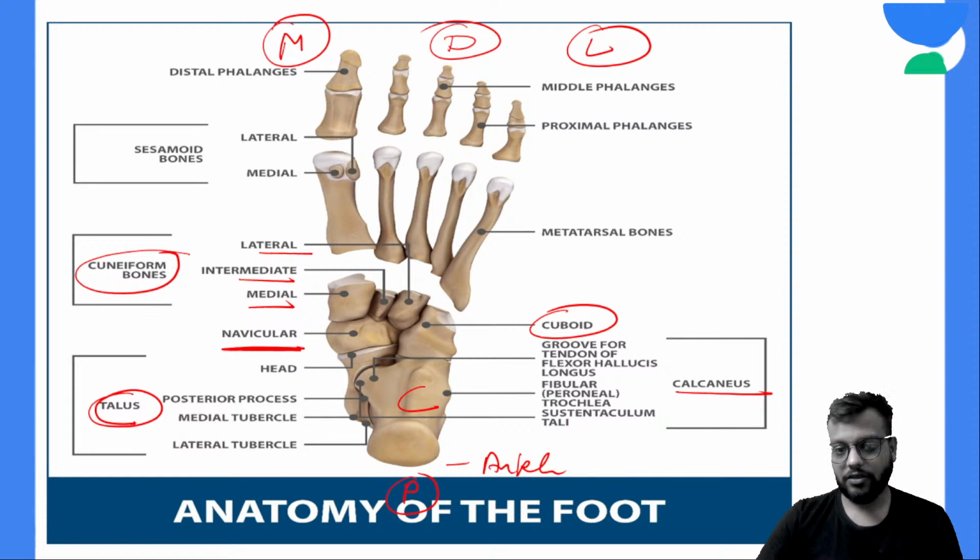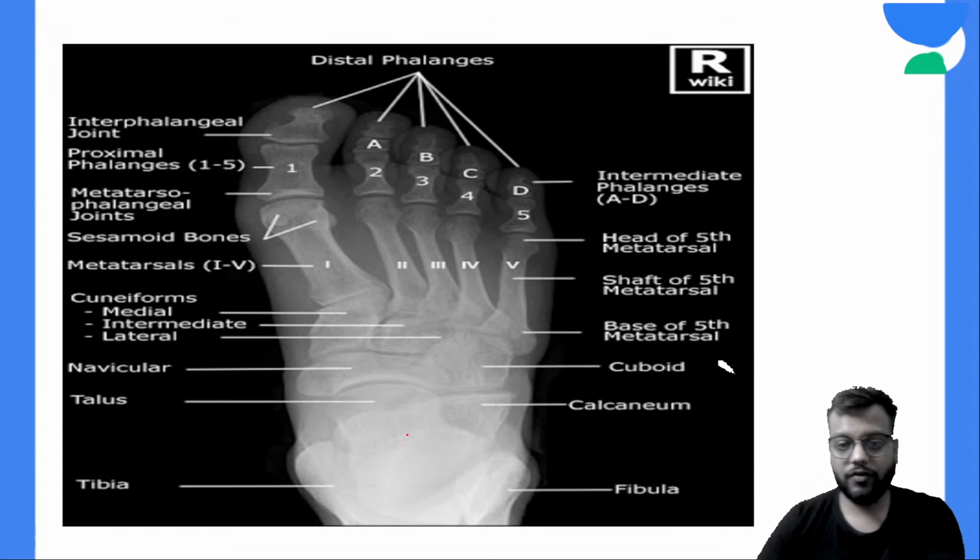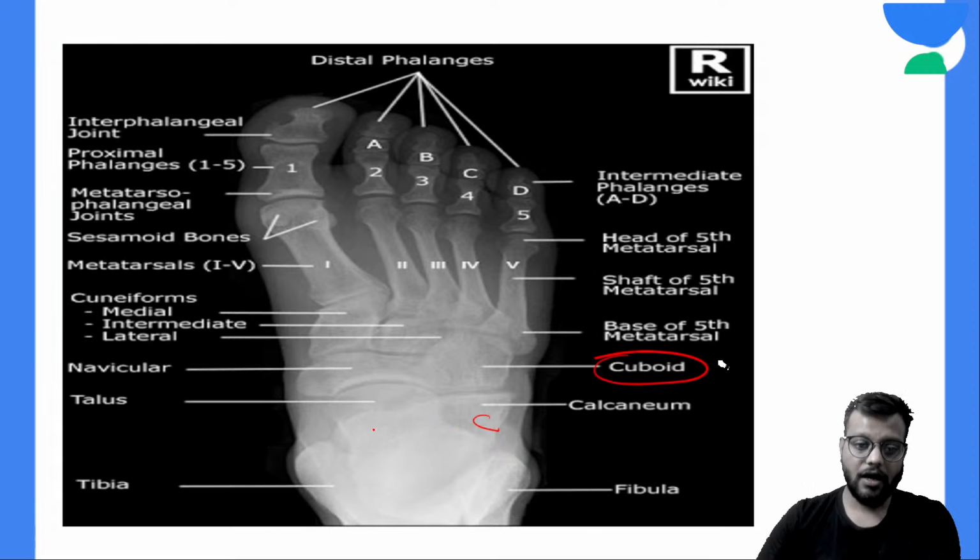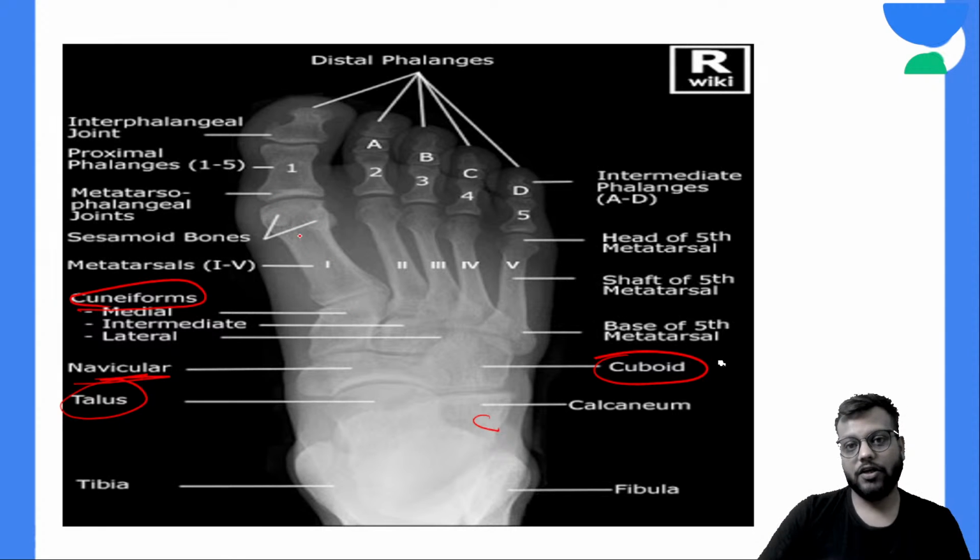Okay, so these are the tarsal bones of the foot, and you should know the basic anatomical position of these bones. Okay, this is the AP view of the foot. So here you can see this is your calcaneum, which is articulating with the cuboid, and medial to the calcaneum you have the talus, which articulates with the navicular, and the navicular articulates with the cuneiforms. And on the metatarsal of the great toe, that is the first metatarsal head, you have the two sesamoid bones. Okay, these are the two sesamoid bones.